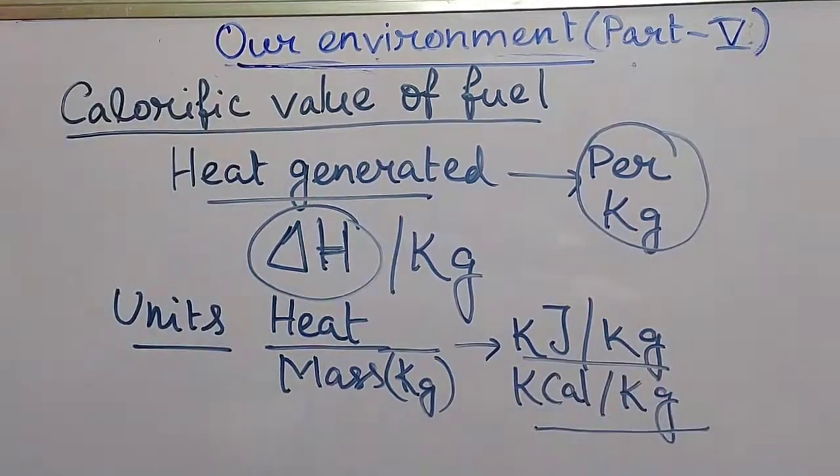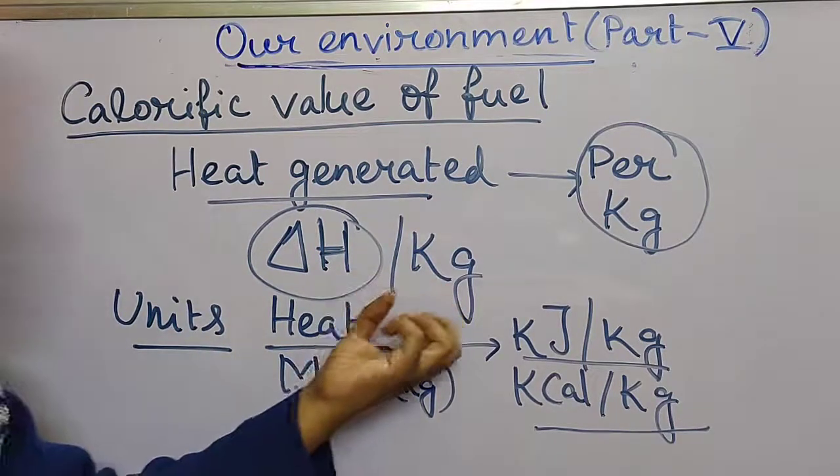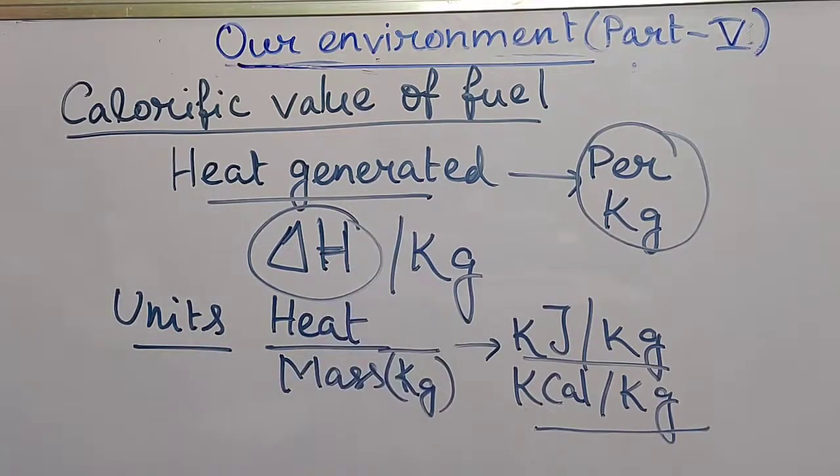These are the amount of heat generated by combustion of its per unit weight. The unit weight is basically taken in kilogram, but we can take it in gram also. So this is the calorific value.